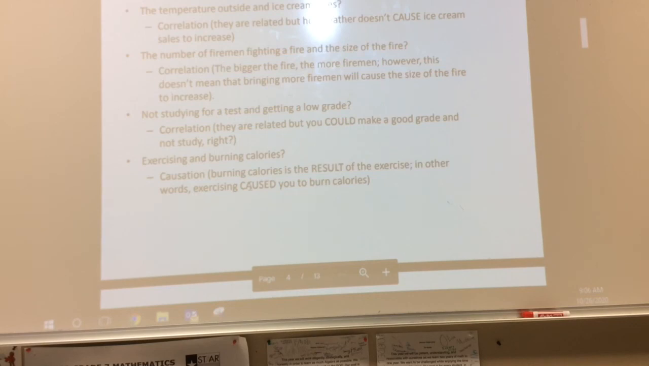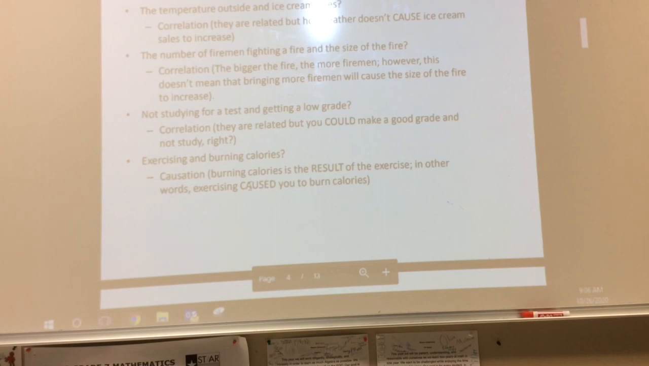Is there a chance? Yes, we like a colder snack when it's hot outside. But nowhere in there does weather actually make you go out and buy that ice cream. If you get your tonsils out, that might make you go buy ice cream because you can't eat any other food. Okay? The number of firemen fighting a fire and the size of the fire. The correlation: the bigger the fire, the more firemen. However, this doesn't mean that bringing more firemen will cause the size of the fire to increase.